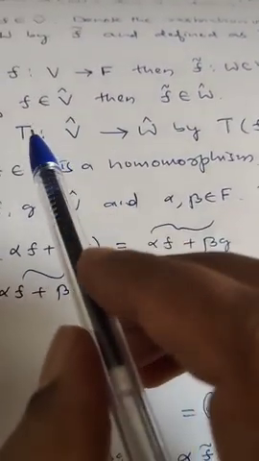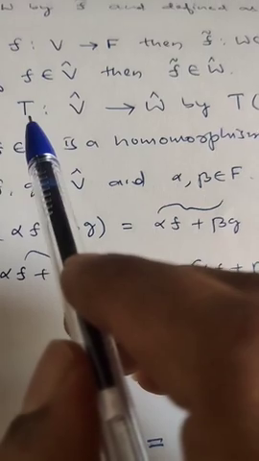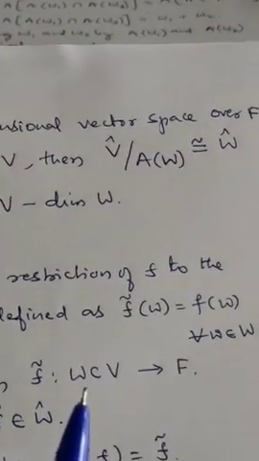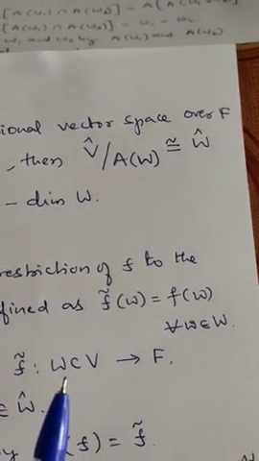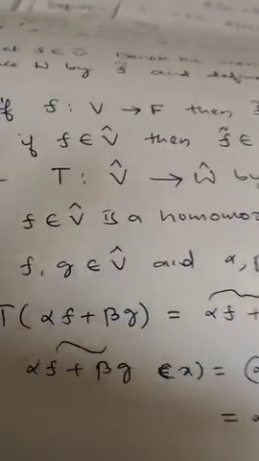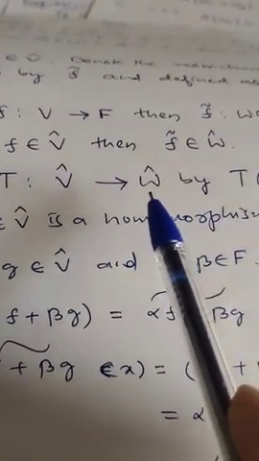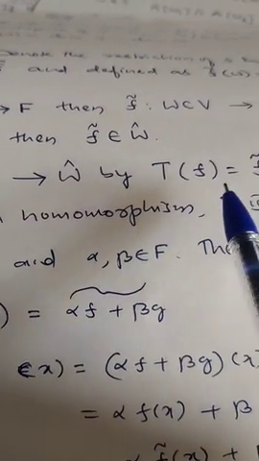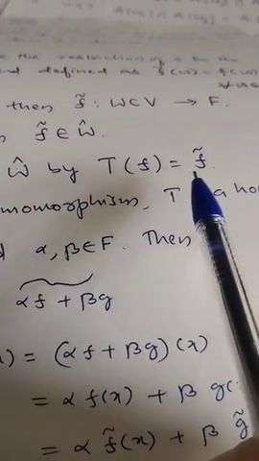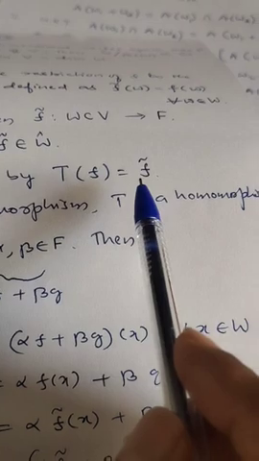Now our aim is to show V cap by A of W is isomorphic to W cap. For this reason, I will define a mapping T from V cap to W cap by T of f is equal to f tilde.